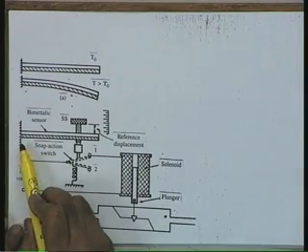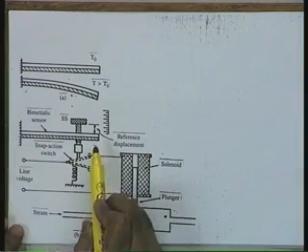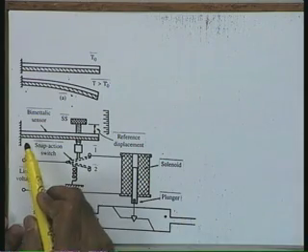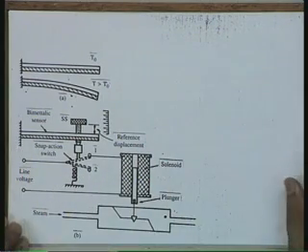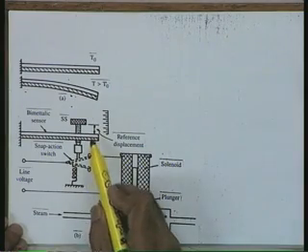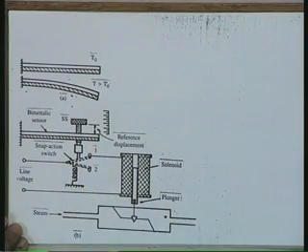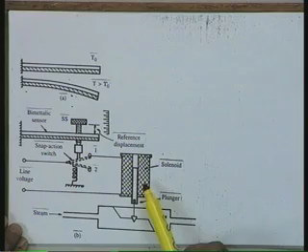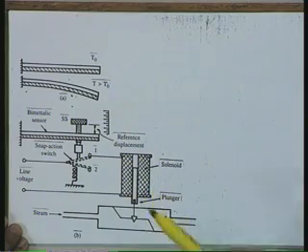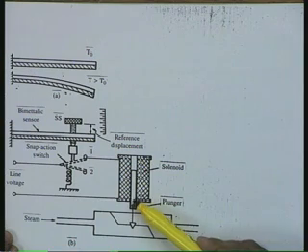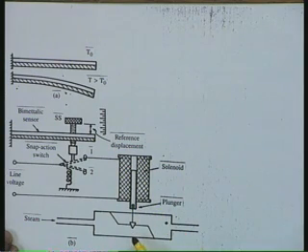This bimetallic strip, not shown in this particular diagram, is there in the room. So, it is going to respond to the room temperature. This strip is going to control this snap action switch. Now, this snap action switch is going to control the current to the solenoid. The solenoid in turn is going to control the plunger and hence the valve opening.